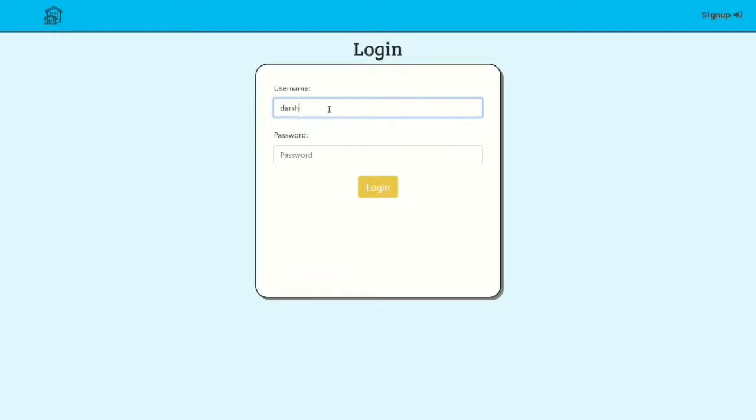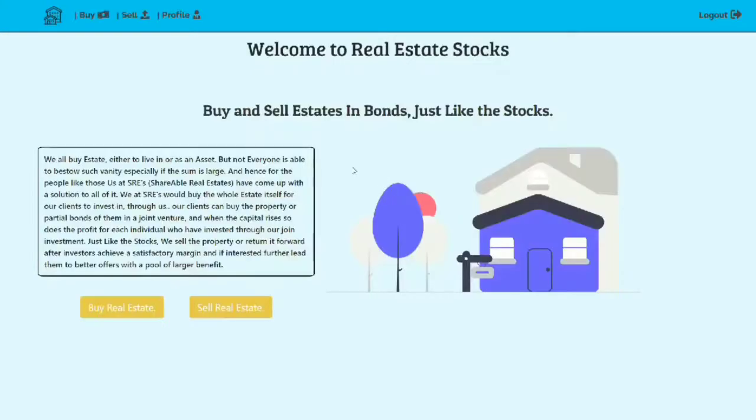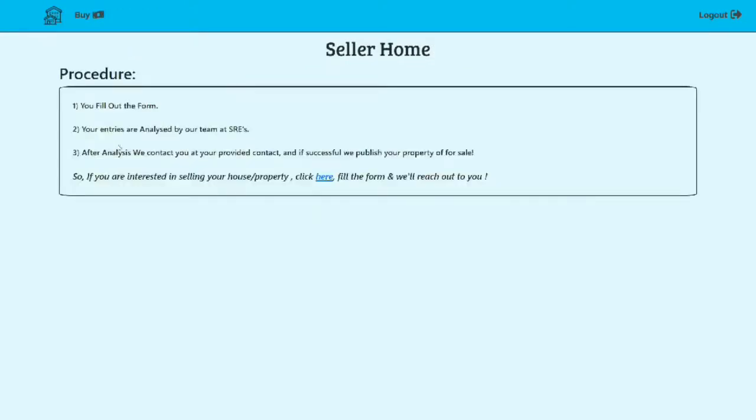So, for example, the user logs into our application by simply giving their basic information, username and password. After logging in, they will be prompted to our main page where they will have various options: buying, selling, and the profile. Now, let us say a user is interested in selling a property of their own, so they can just go into the sell option.